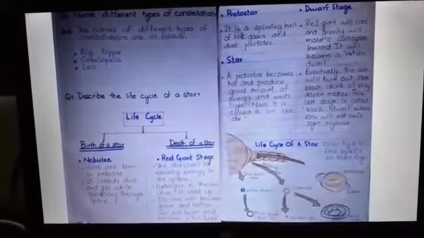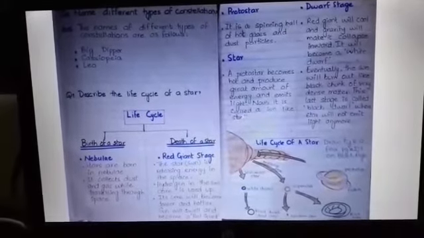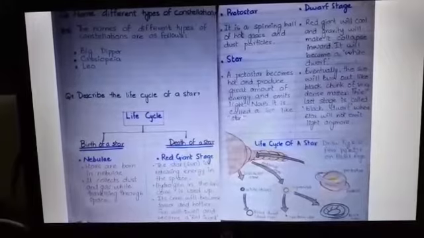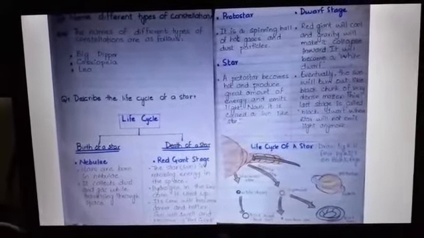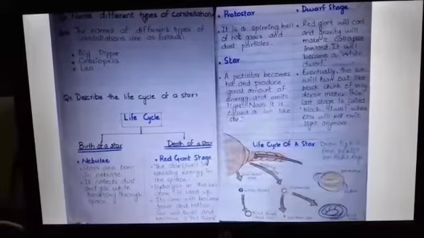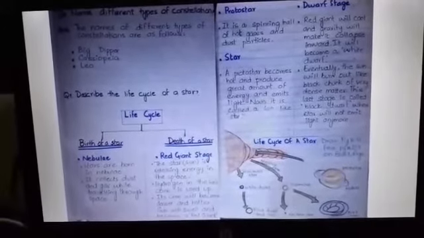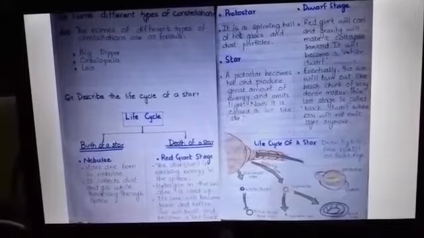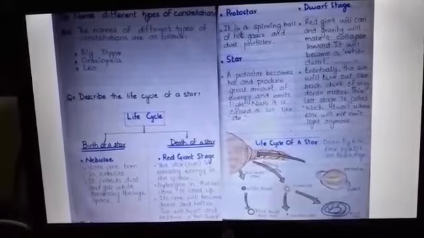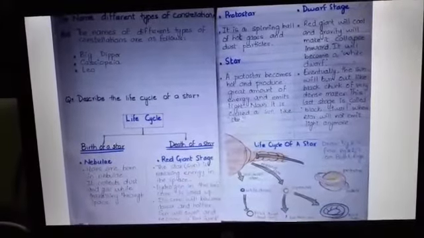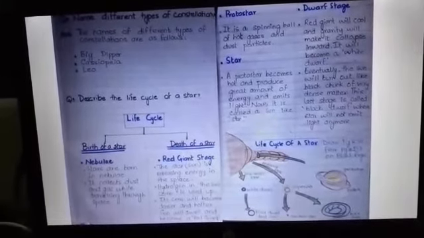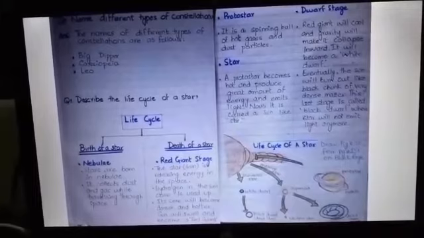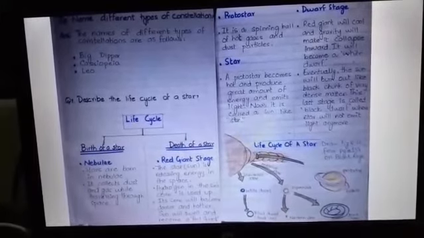Eventually, the sun will burn out like black chunk of very dense matter. This last stage is called black dwarf, where star will not emit light anymore. The life cycle of the star is on the page number 137 of the book, figure 12.12. You have to draw this figure from the book, page 137.